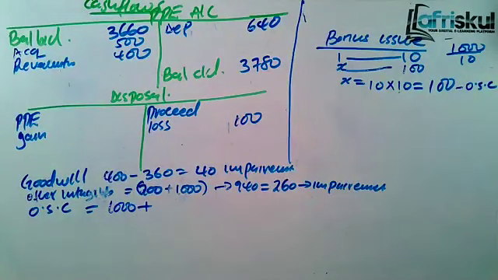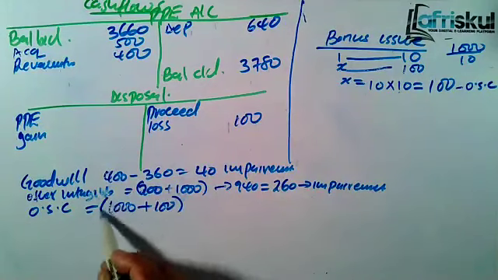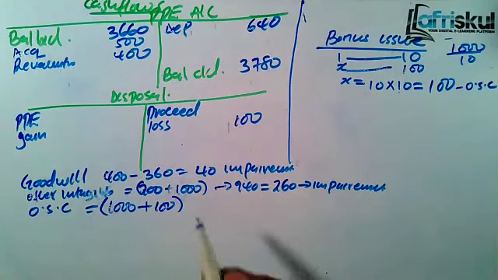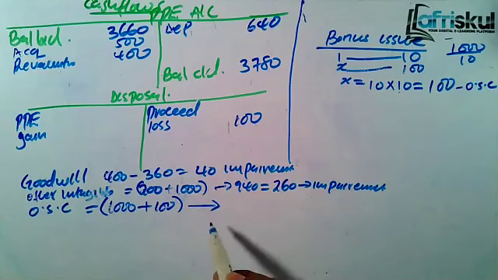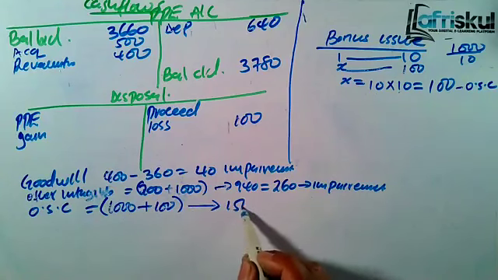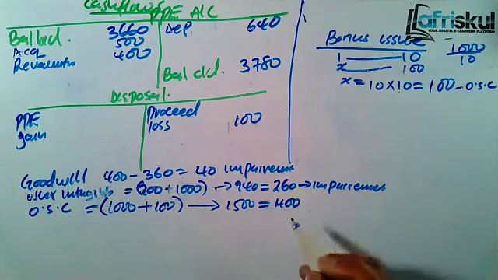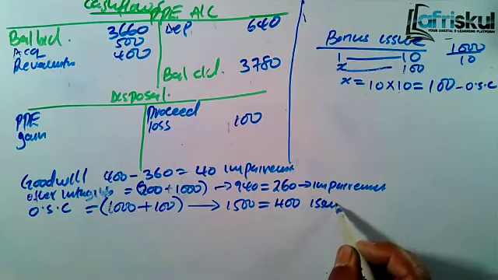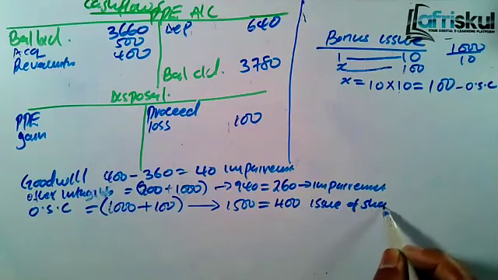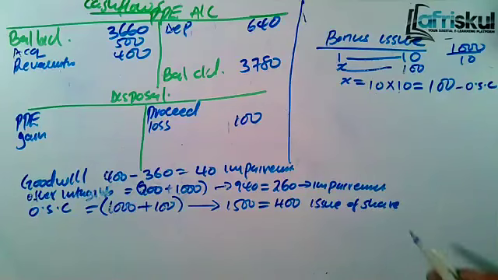Then we made a bonus issue of 100, giving shares for free, so our share capital increases to 1,100. But you are told at the end, in 2013, the share capital is 1,500. That means there is an increase from 1,100 to 1,500, an increase of 400. What can make your share capital increase by 400? That's the issue of shares, and we got money. So that's cash.